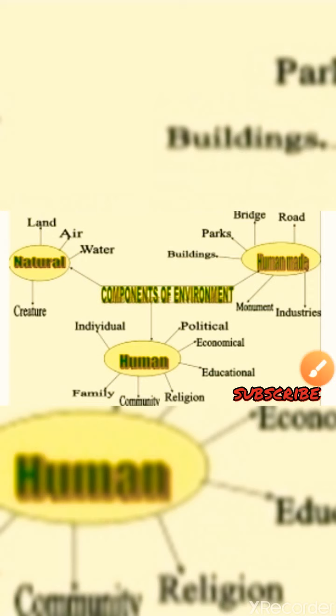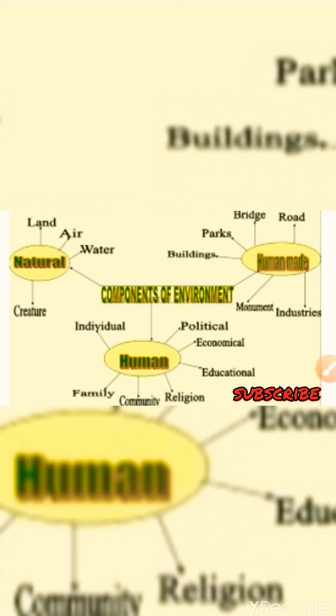In natural environment, there are air, water, land, and living things. If we are talking about the human interactions, there are individual, family, society, religion, education, political situation, and economics. If we are talking about the human made, there are parks, buildings, bridges, roads, industries and monuments. So let us talk about every topic very briefly.